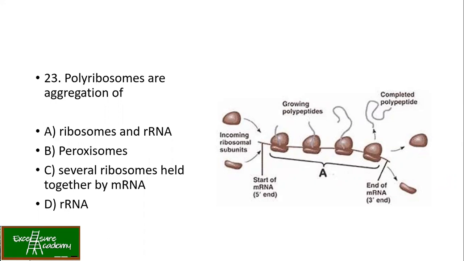Once you see the figure, it is very clear that this is one particular mRNA to which so many ribosomes are attached. This is how a polyribosome looks. Hence, the answer is several ribosomes held together by mRNA. This is how you should study your MCQs, with all the questions, with the diagram so that you don't forget.